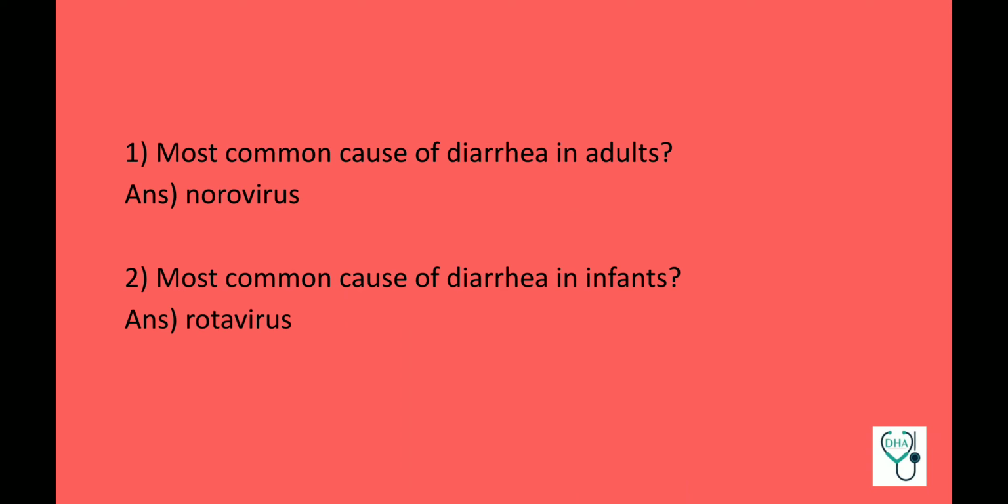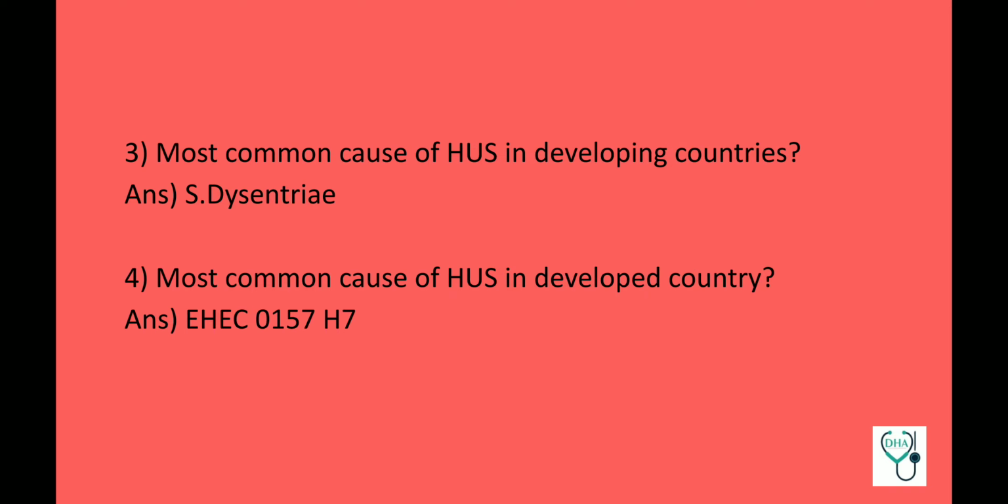Most common cause of diarrhea in adults: norovirus. Most common cause of diarrhea in infants: rotavirus. Most common cause of hemolytic uremic syndrome in developing countries: Shigella dysentery. Most common cause of hemolytic uremic syndrome in developed countries: enterohemorrhagic E. coli, strain O157:H7.